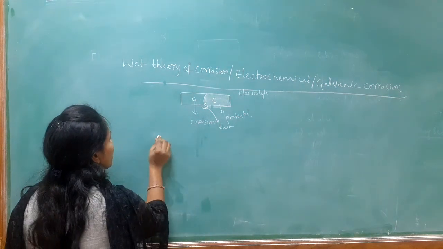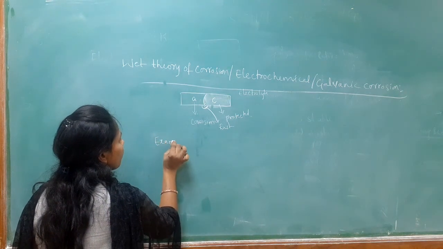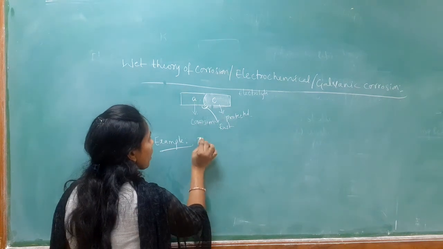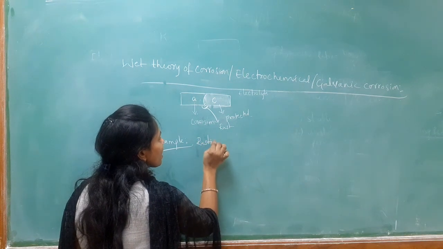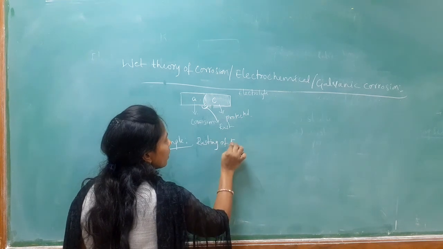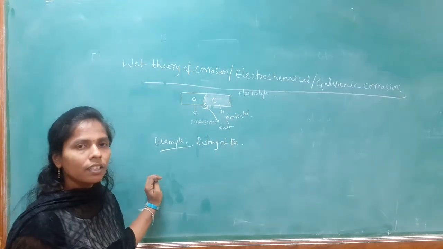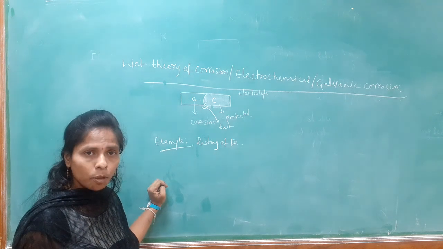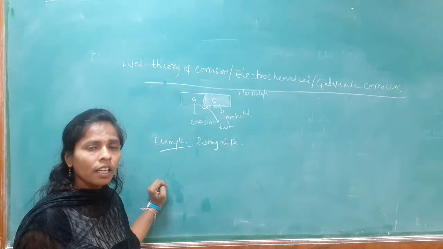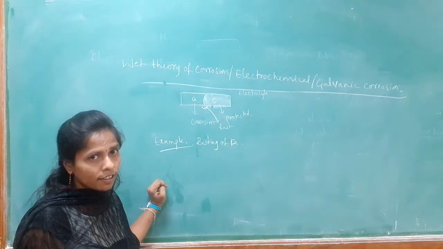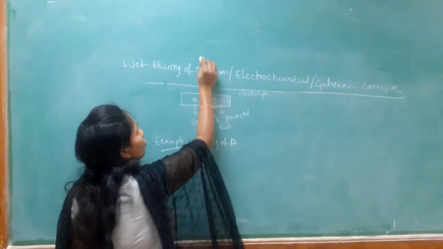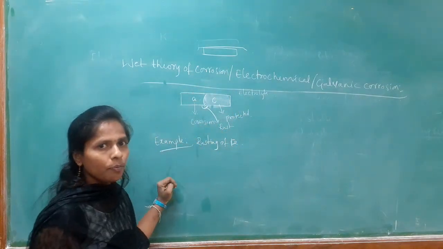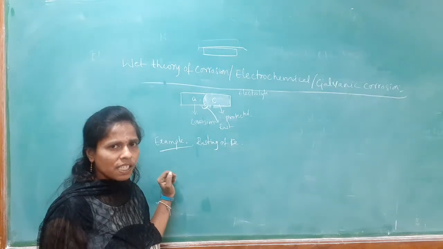So, we are having one of the best examples for wet theory of corrosion. The best example is rusting of iron. Already we have seen the rusting of iron in dry theory of corrosion. In dry theory of corrosion, we know when the metal is exposed to oxygen, an oxide layer is forming on the surface of the metal. So, you know how the oxide layer, a layer is forming on the surface of the metal. There are various types of oxide layers.